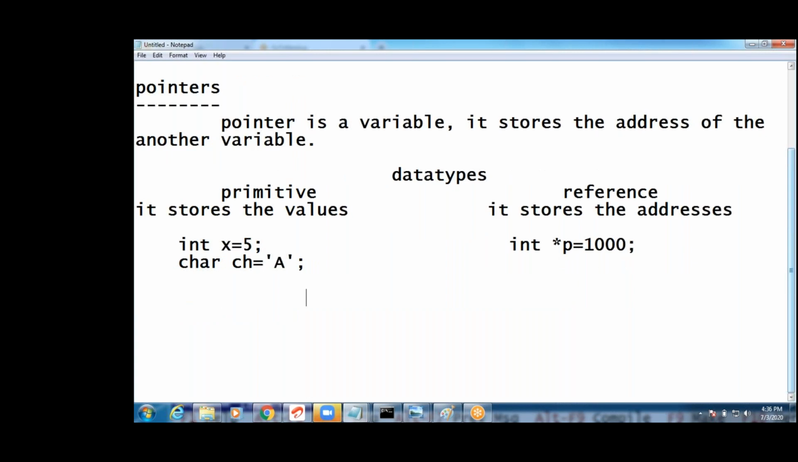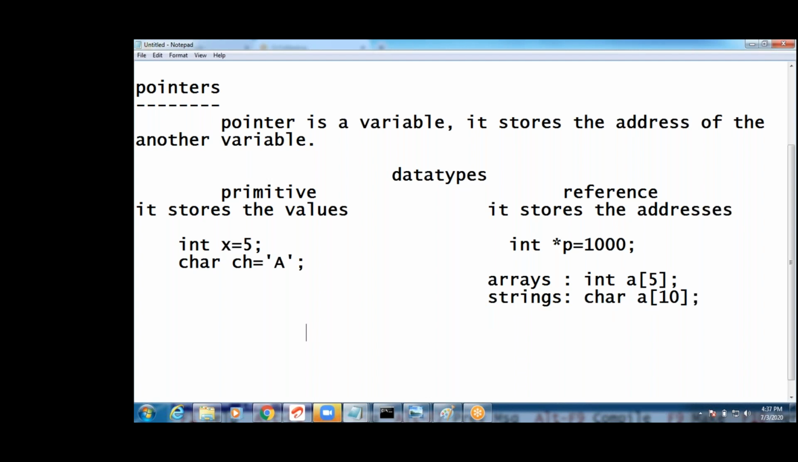Arrays are also reference data types. Int of 5 stores the address. Strings also store addresses. Char of 5 or char of 10 also stores the address. Integer and character arrays store the address. That is the difference.